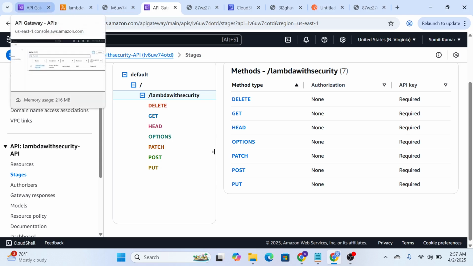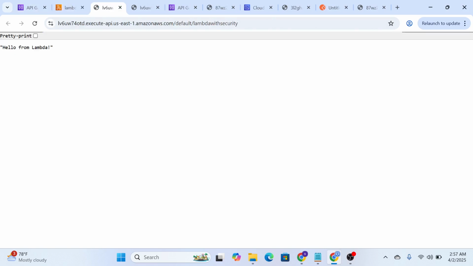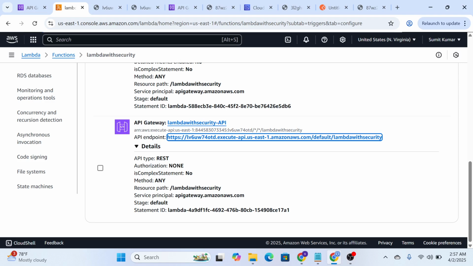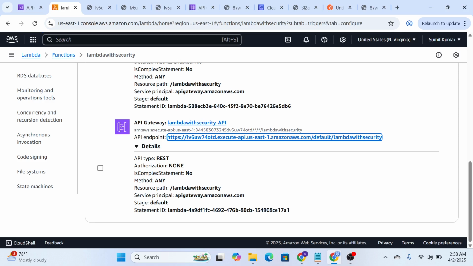Now you go back to the Lambda, and you click on this. It is still coming hello from Lambda, but soon it will be forbidden. Now understand this concept. Many times I see developers who say, hey, I just made API key required, and you know what, even if I do not pass the key, it is allowing me to do that. Now you see, it is returning the message forbidden, because when you deploy, it takes some time to reflect in the system. Now it is already done.